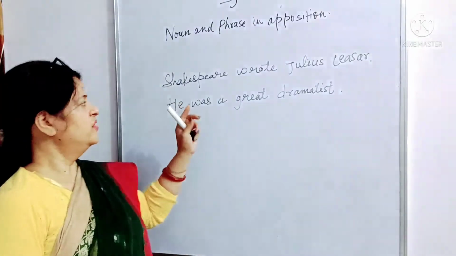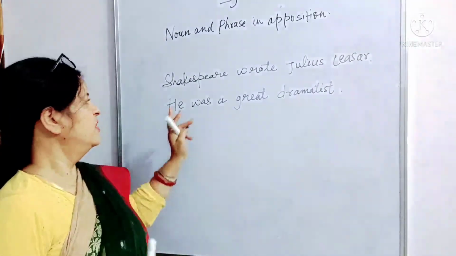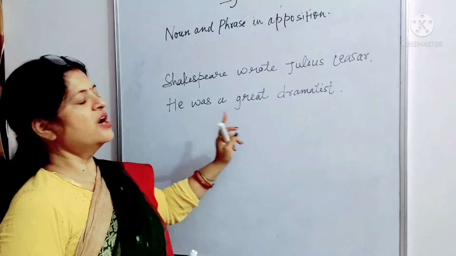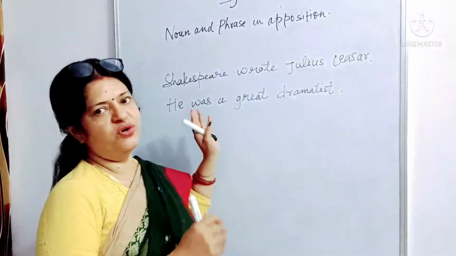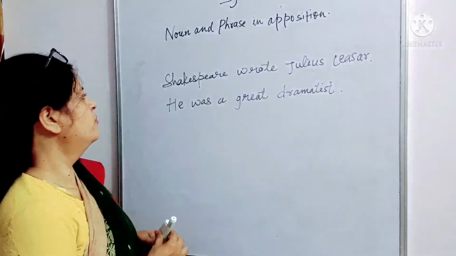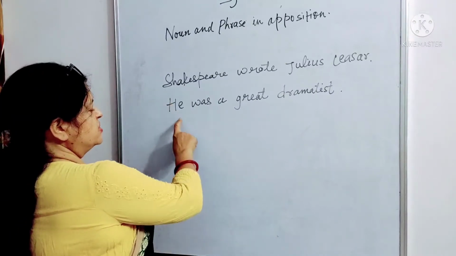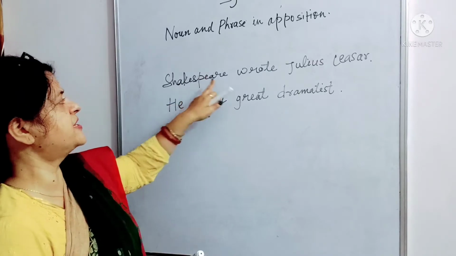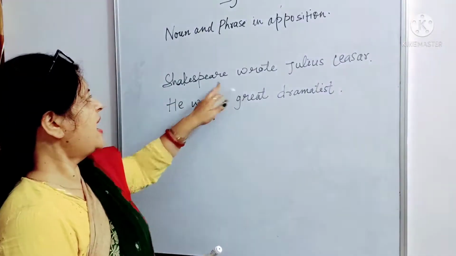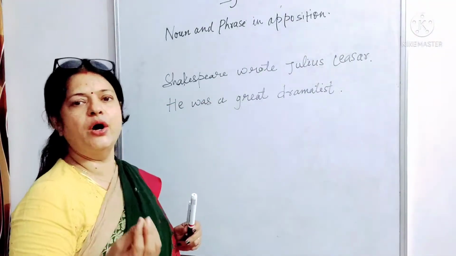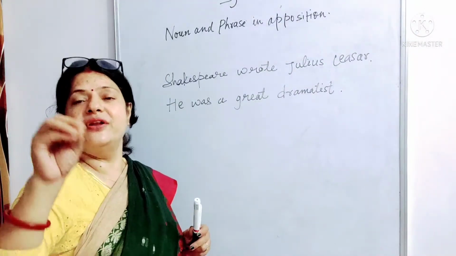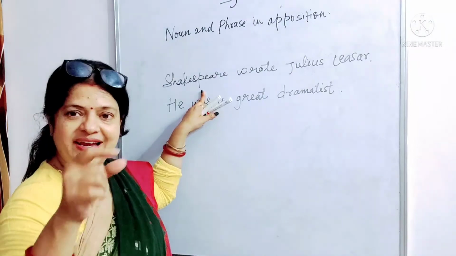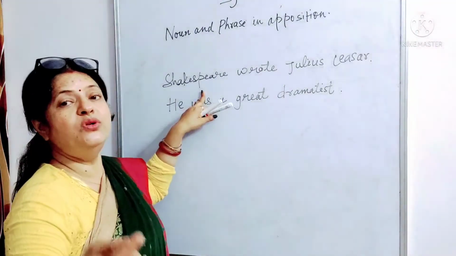So I've written two sentences. Shakespeare wrote Julius Caesar. He was a great dramatist. So these are the two sentences. What we'll do first is this: Shakespeare wrote Julius Caesar. We'll see that Shakespeare is the subject, and we have to find out if anything else relates to the subject or tells exactly about the subject.